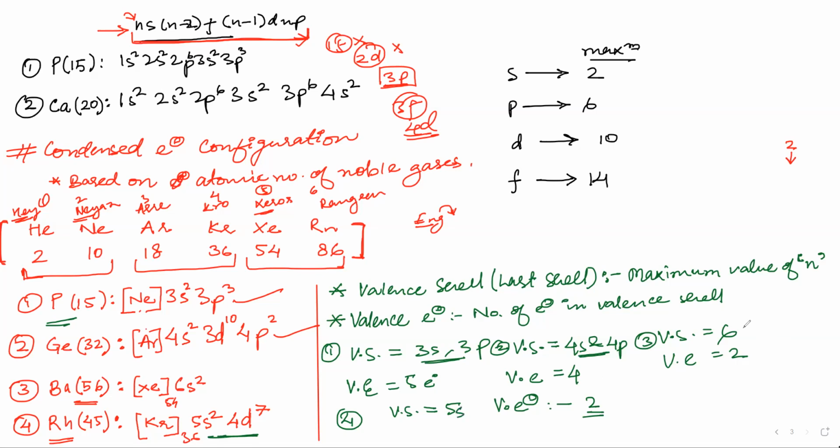You can write 5s, it is better. No one will ask you directly what the valence shell is. These are the tools for the bigger multi-conceptual questions that you will get. You have to know these things.